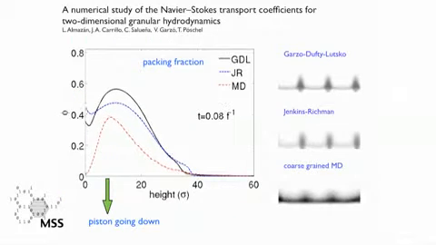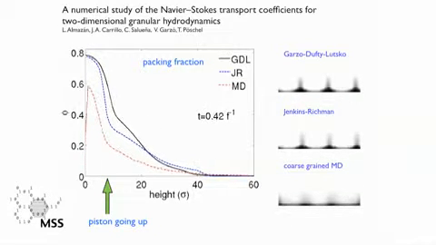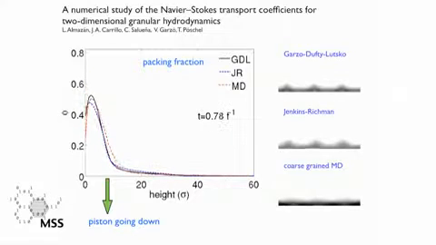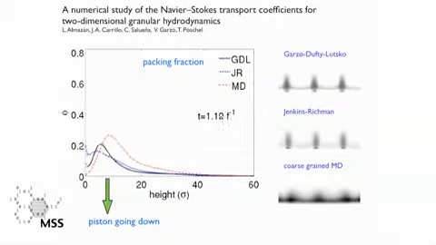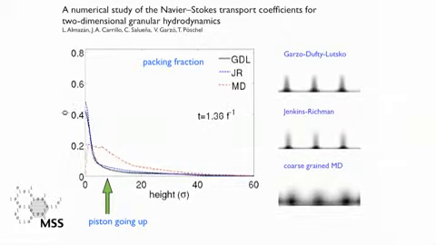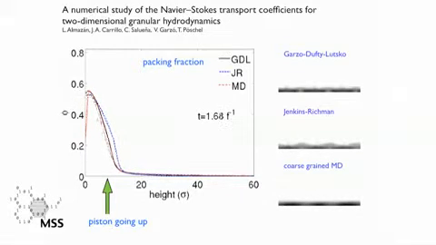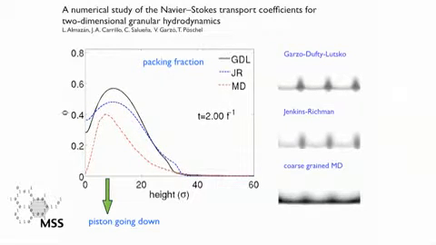At T0, the piston is going down through the equilibrium position. From that point, the GDL prediction is denser than JR, in height between 10 and 20 diameters. Then we have the dissolution of the peak, and the valley appears. After that, we have another impact with the plate forming again a peak. The maximum density in MD is smaller than in hydrodynamics.